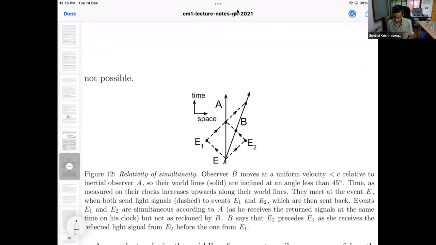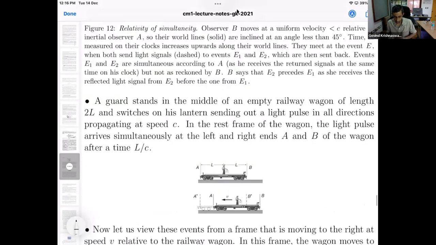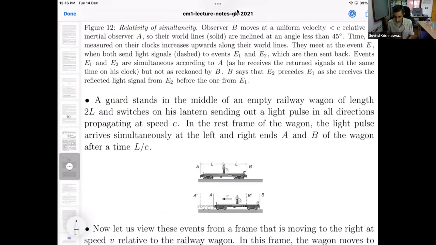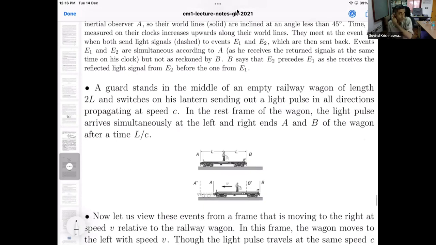Actually, I want to do it in two ways, one through this picture and another through a thought experiment. Maybe the thought experiment is a little bit easier to understand, so let me describe that first. This is the sort of thing that Einstein used to think in terms of.